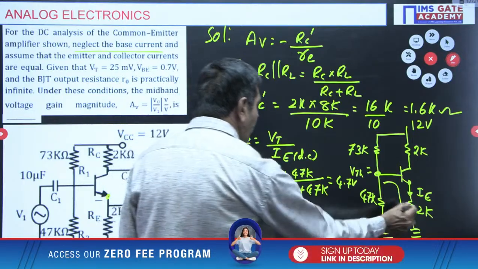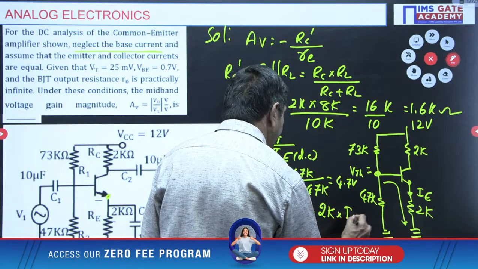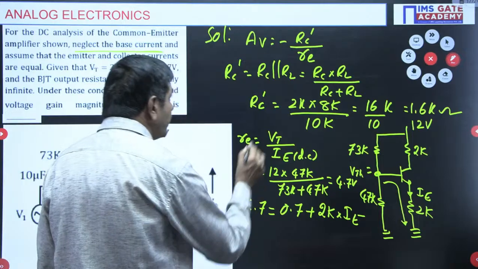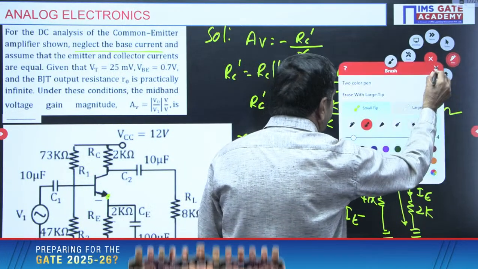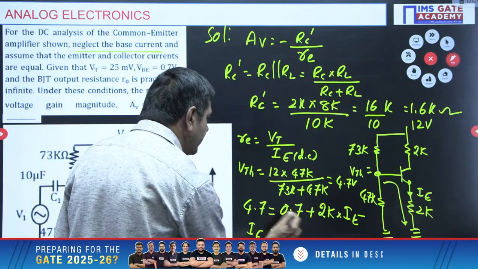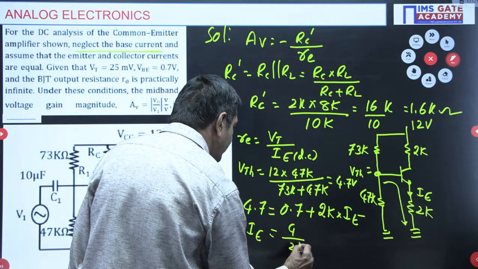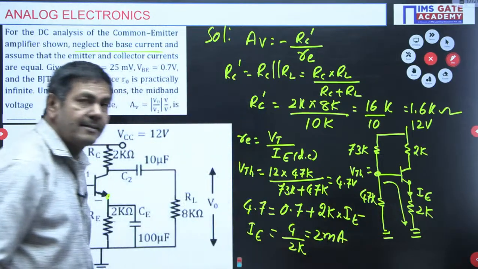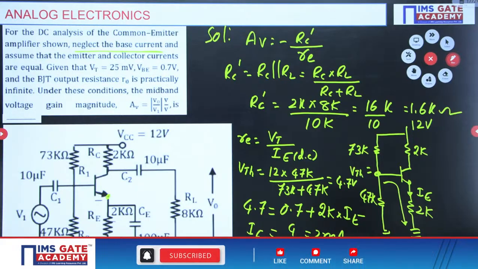plus the 0.7 volt drop across 2K, that is 2K into IE. Use a calculator and you will get IE. The value of IE is 4.7 minus 0.7, that is 4, divided by 2K. 4 by 2K means 2 milliamperes of current is possible. That much current you will get. 2 milliamperes of current is possible in this problem.